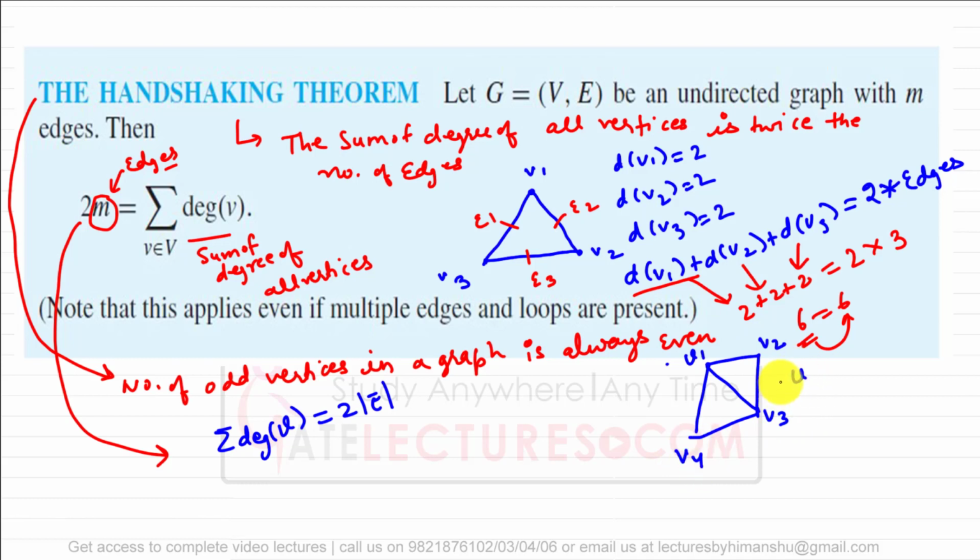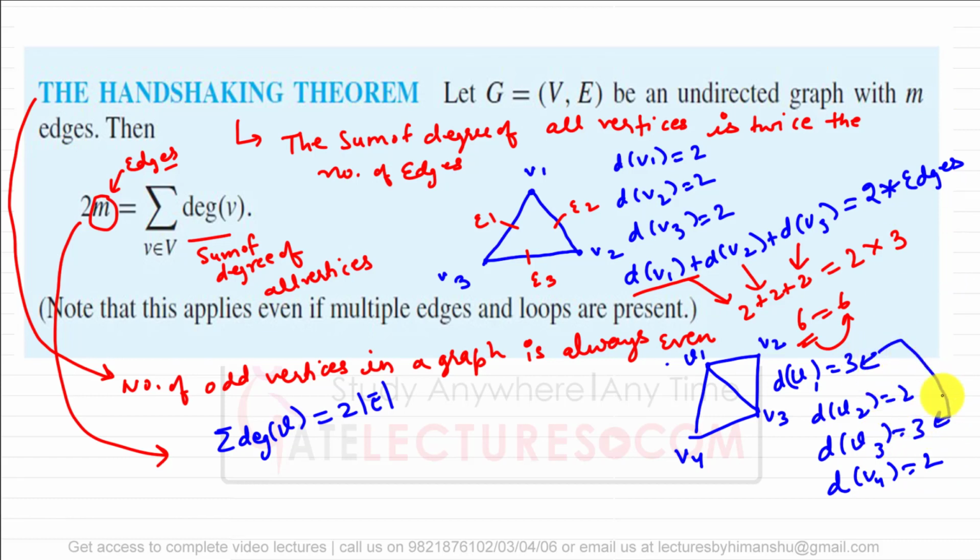The degree of vertex v1 is 3, the degree of vertex v2 is 2, the degree of vertex v3 is 3, and the degree of vertex v4 is 2. Now here we have 2 vertices, the vertex v1 and the vertex v3, both having odd degree, correct? So in a graph we can have vertices which have odd degree, or vertices which have even degree.